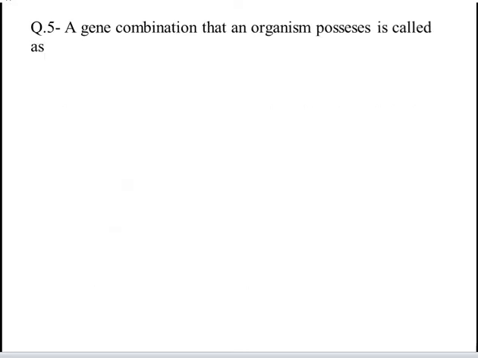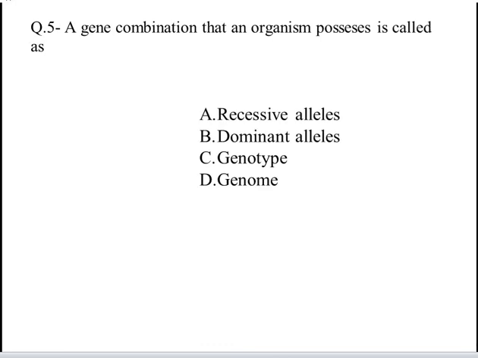The next question is, a gene combination that an organism possesses is called as. These are your four options. A, recessive allele. B, dominant allele. C, genotype. D, genome. Yes, the correct answer is C, genotype.